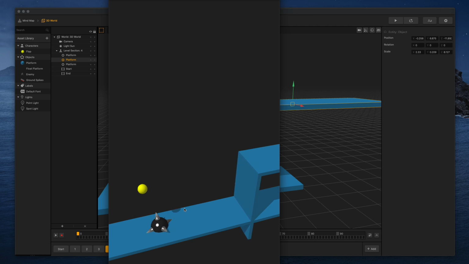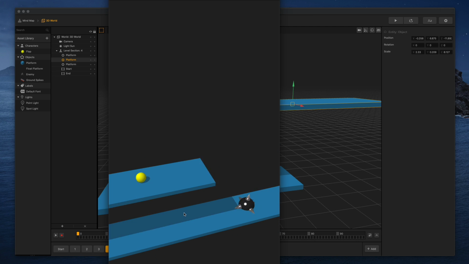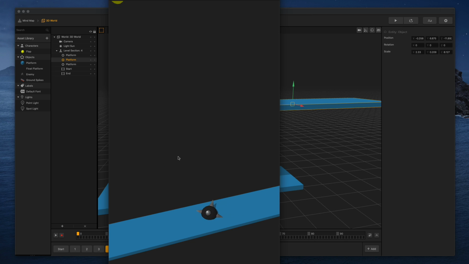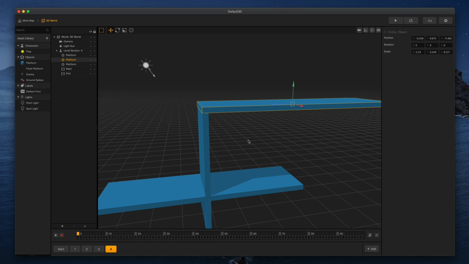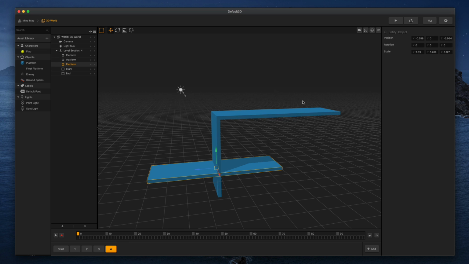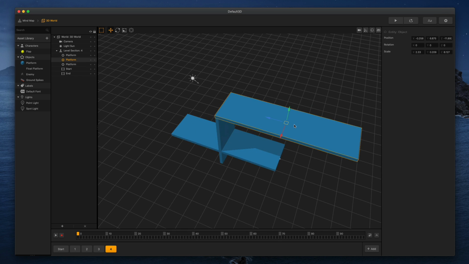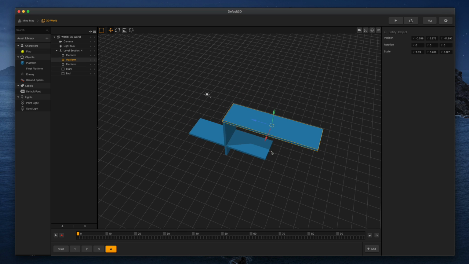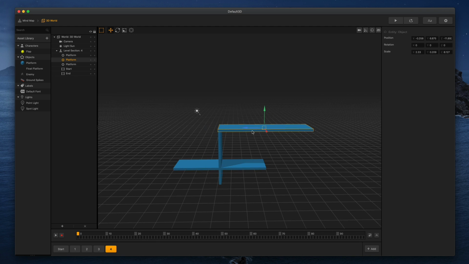Because what I want to do is make a game that's almost like a puzzle game where you have to really think about and plan out your jumps, okay? And I think we can do that with some platforms. So I'm going to try that out. All right, so we have this one here. And what I'm going to do is add 1 more on top. Let's see, the best way of doing that, we'll grab this guy again. Oh, you know what we're going to do? We're going to rotate this a little bit.